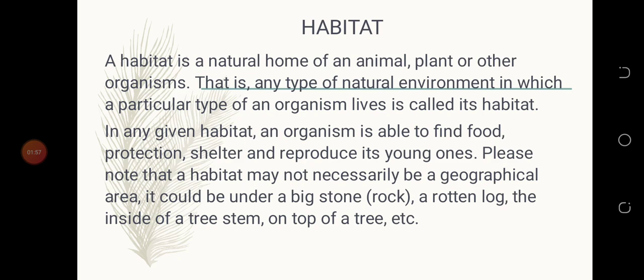Please note that a habitat may not necessarily be a geographical area. It could be under a big stone, which is a rock, a rotten log, the inside of a tree stem, or the top of a tree, etc. So habitat is not only on land. It can be under a big stone, a rotten log, the inside of a tree stem, or on top of a tree, etc.